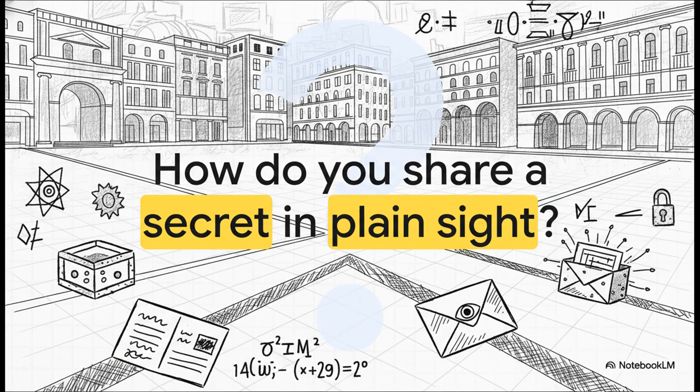So this is the big question, right? This is the fundamental challenge of our connected age. The internet, for all its wonders, is basically a public square. Every single piece of data we send, from a quick text to your credit card number, is by default like a message written on a postcard. So how on earth do you send a secret when you know the mail carrier and literally anyone else along the route can just read it?